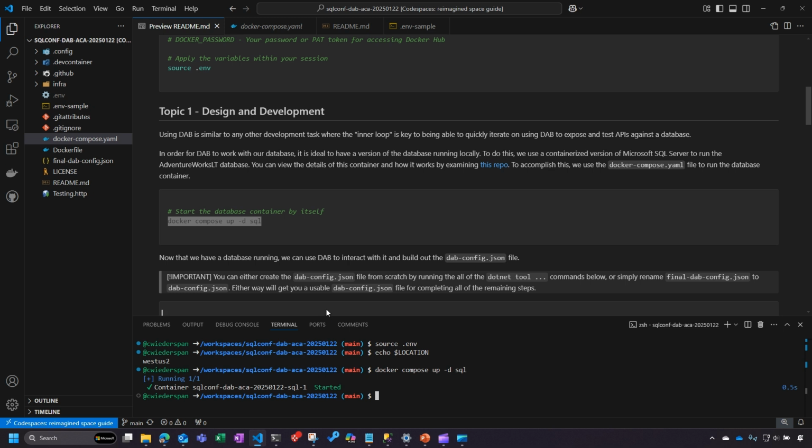And I can run that. That went quick because I've already run that before. You'll notice it exposes port 1433. Because I'm using Codespaces, it uses a nice little proxy utility to expose that to my actual physical laptop that I'm running on. And if I want to, I can prove that out.